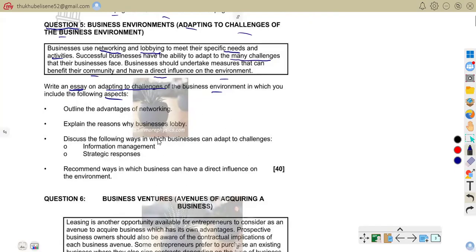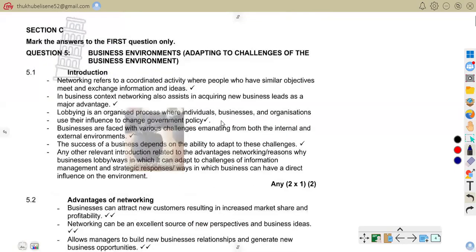Conclusion. That is that. The aspects that are given are: outline the advantages of networking, explain the reasons why businesses lobby, and discuss the following ways in which businesses can adapt to challenges, that is, information management and strategic responses. The last one is recommend ways in which business can have a direct influence on the environment. So we have said first we have to start with the introduction. So let us go to our answers.